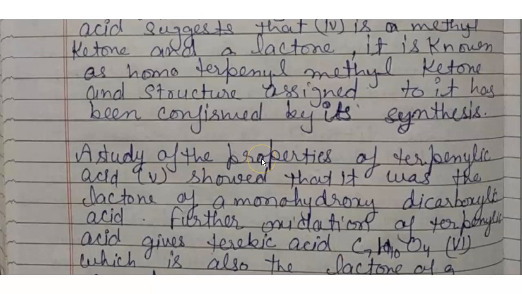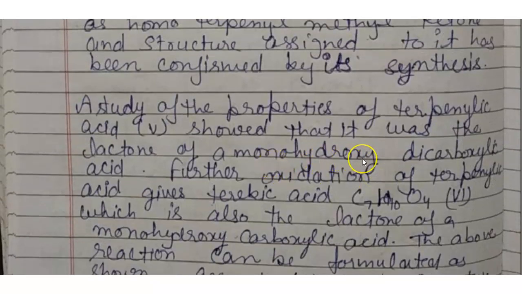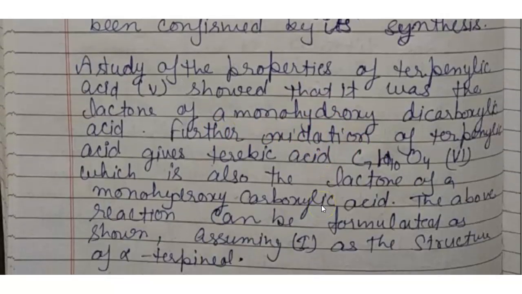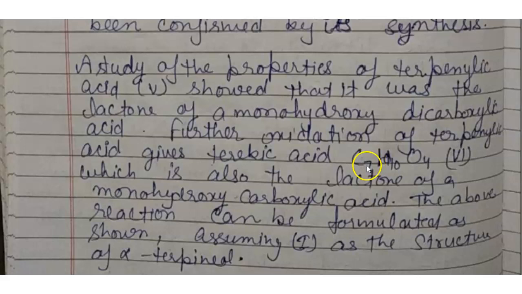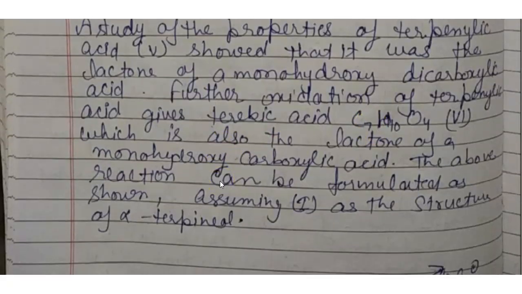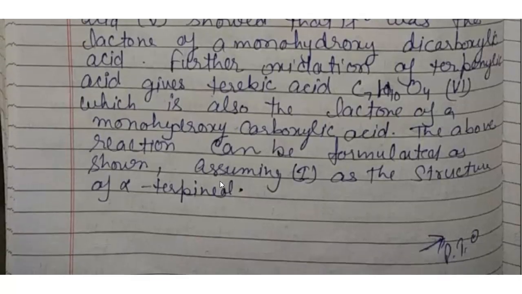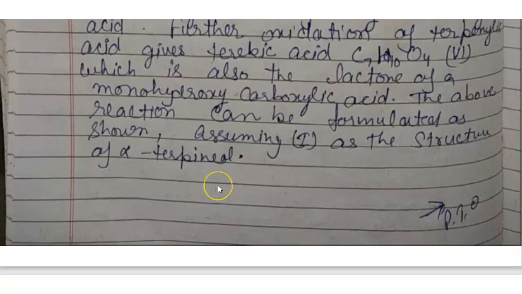A study of the properties of terpenylic acid showed that it was a lactone of a monohydroxy dicarboxylic acid. Further oxidation of terpenylic acid gives terebic acid, C7H10O4, which is also a lactone of a monohydroxy carboxylic acid. The above reactions can be formulated as shown, assuming 1 as the structure of alpha terpineol.